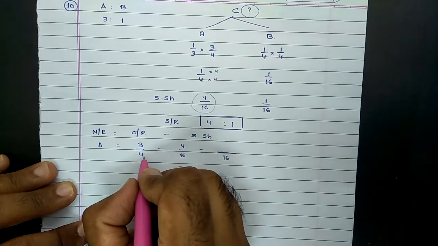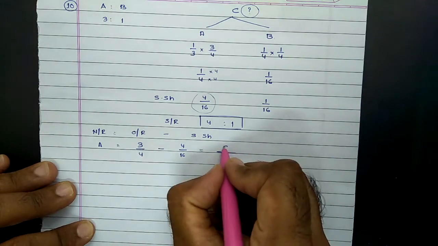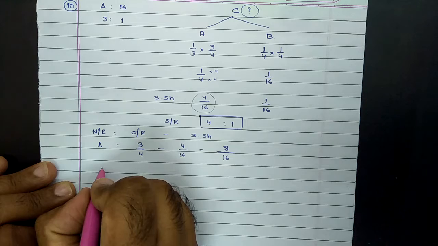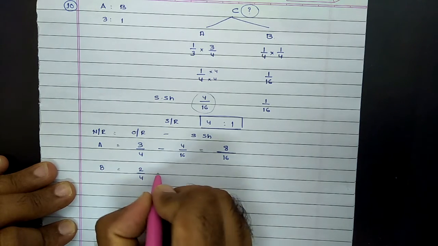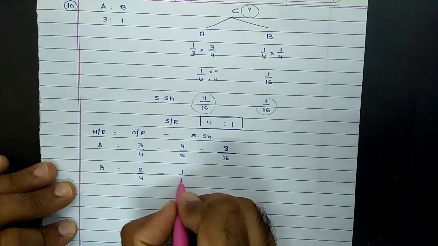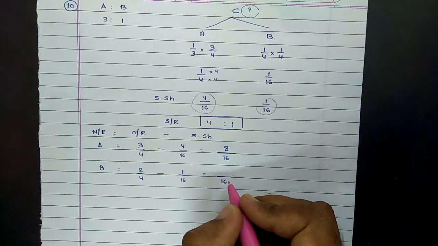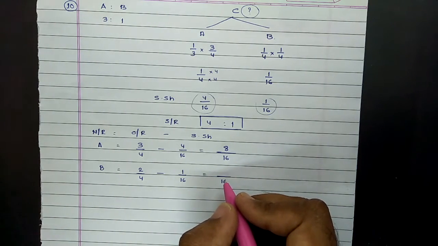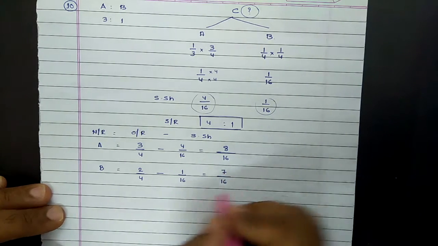In order to convert 4 into 16, we need to multiply both sides by 4. So 12 minus 4 comes to 8/16 for partner A. For partner B, old ratio was 2/4 minus sacrifice made by B is 1/16. Again LCM comes to 16. So on simplification, 8 minus 1, resulting answer comes to 7/16.